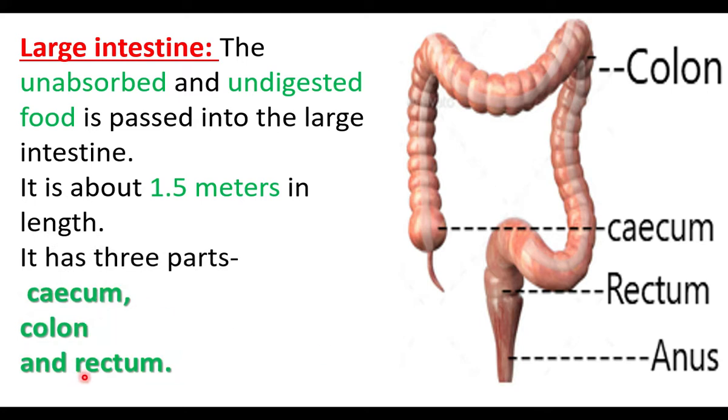Cecum, colon and rectum are the three regions of the large intestine. This is the cecum, this is the ascending colon, this is the transverse colon, this is the descending colon. Sometimes it is called a sigmoid colon, and then it is the rectum, and the end is the anus.